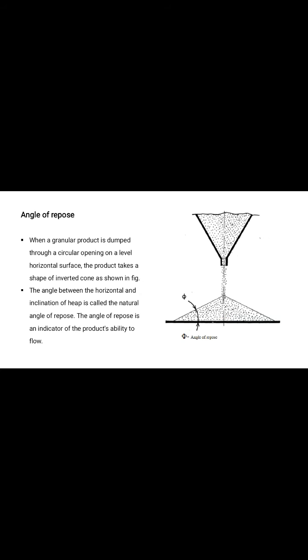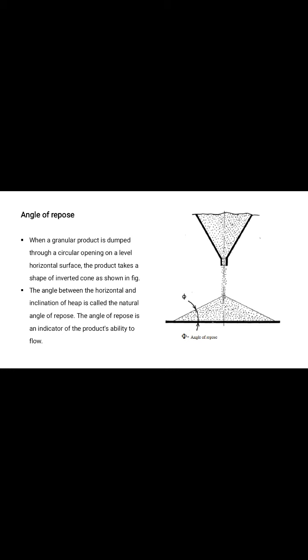Then angle of repose, this is also an important term, as shown in the figure. When a granular product is dumped through a circular opening on a level horizontal surface, at that time the product takes the shape of an inverted cone as shown in the figure. The angle between the horizontal and the inclination of the heap is called the natural angle of repose. Phi is the angle of repose.